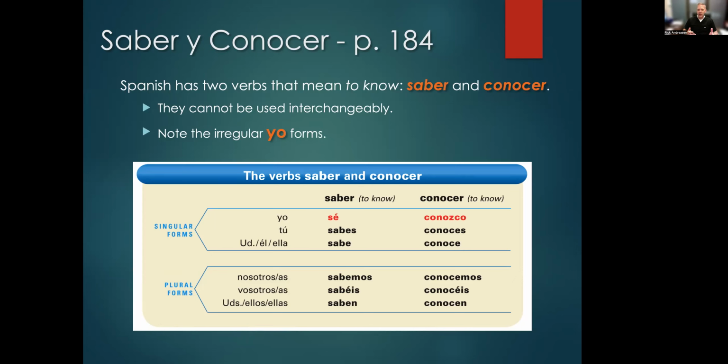They cannot be used interchangeably. There's no context by which they mean the same thing and you could just use either verb. They both are completely different verbs. They're both irregular only in the yo form.